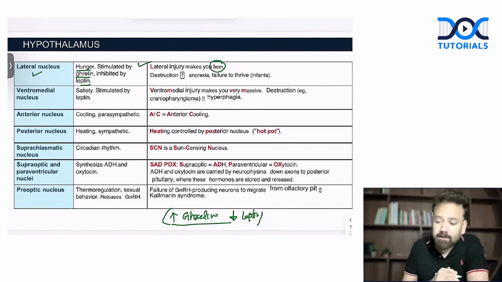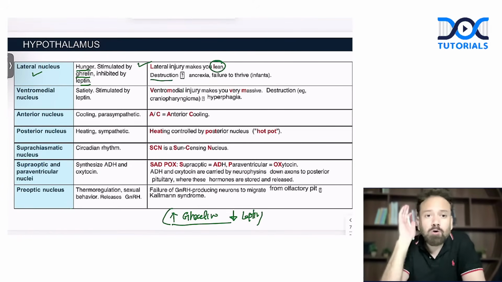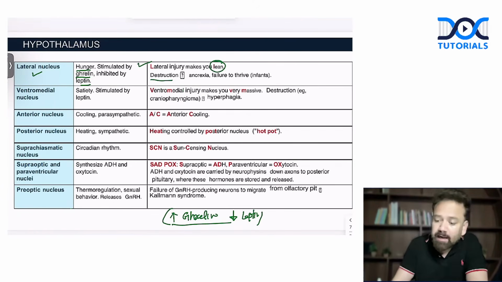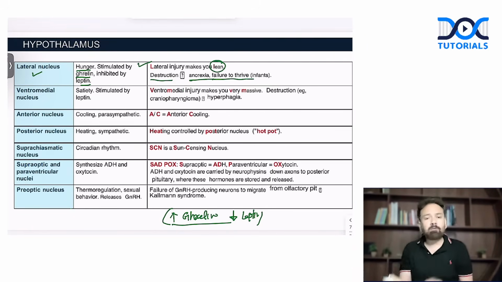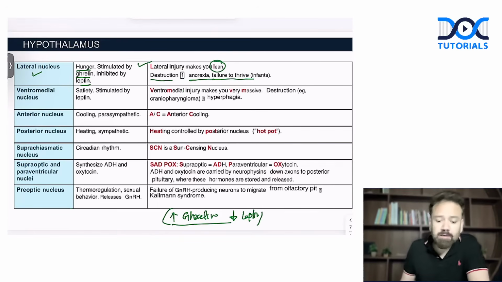On the other hand, if there is destruction of the lateral nucleus, there will be no hunger. It is also called anorexia, failure to thrive, because hunger will be completely gone. He will not feel like eating food. It is called failure to thrive. So number one nucleus is the lateral nucleus for hunger. Number two is your